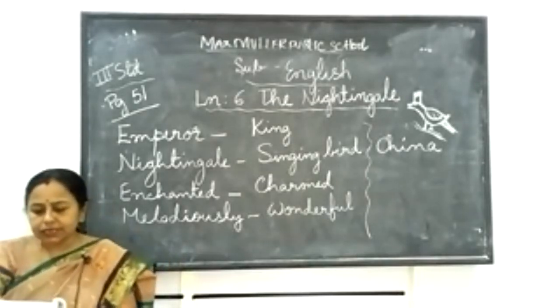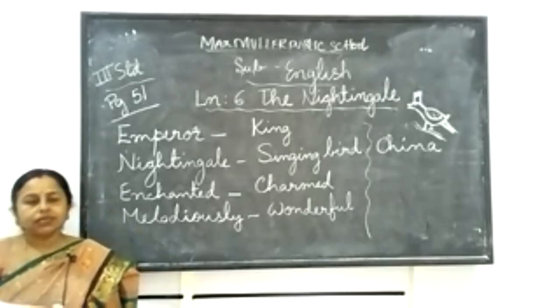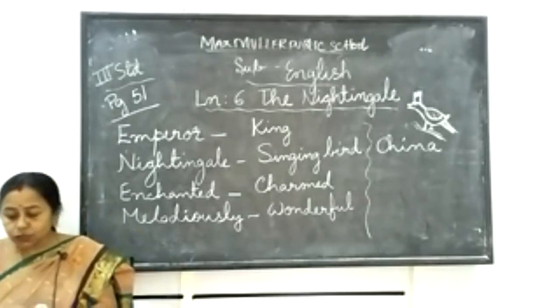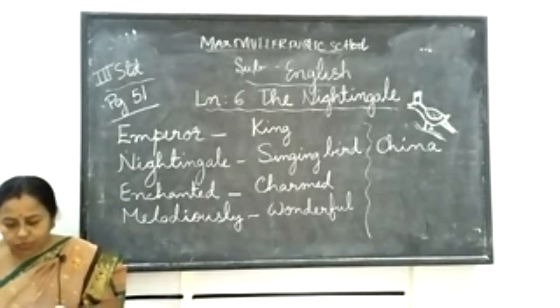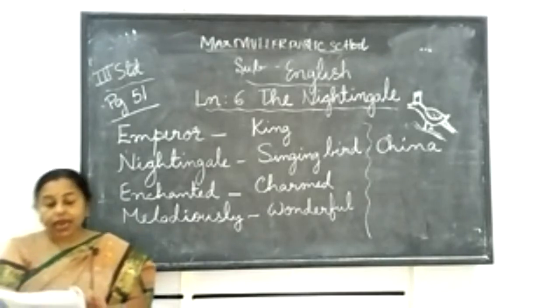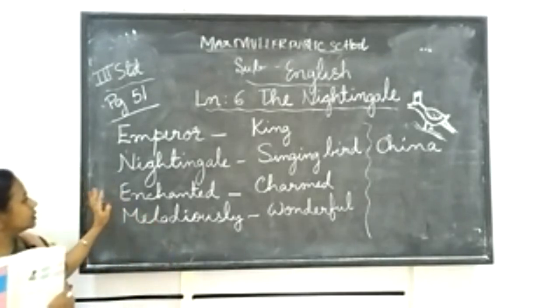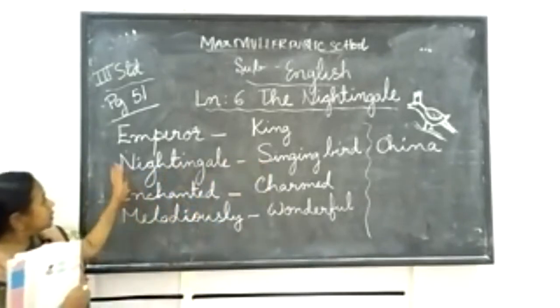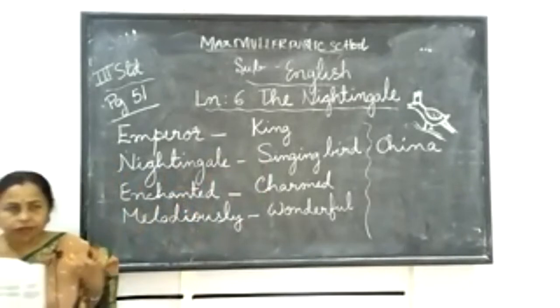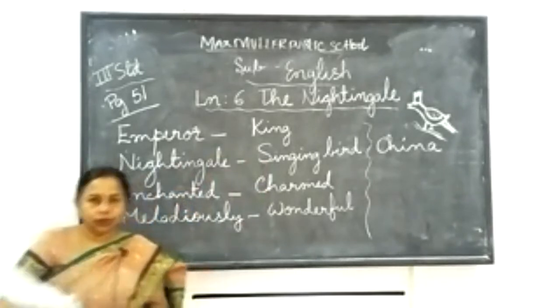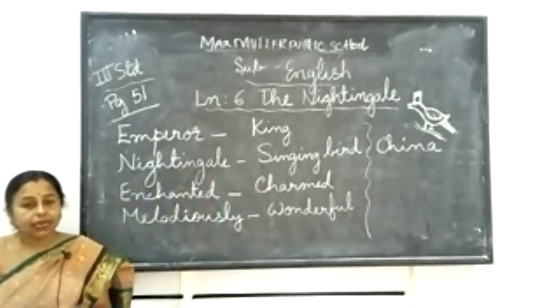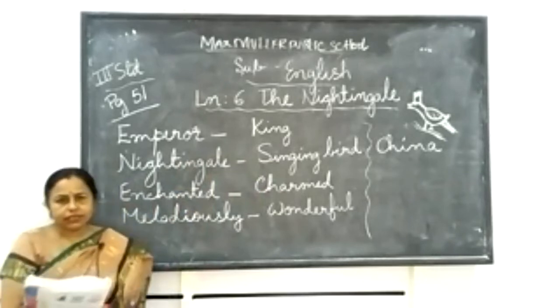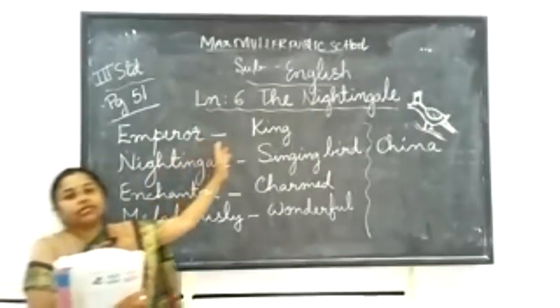There lived a nightingale in a nearby forest. Where is the forest? It was near his palace. It was plain to look at, meaning very ordinary looking, but it sang melodiously. Melodiously, this nightingale's meaning I have written here, see, singing bird. Melodiously means very wonderful. They have very sweet voices and they can sing also. Some birds in our nature can sing, we say. Many birds are there. Among them, one bird is the nightingale.